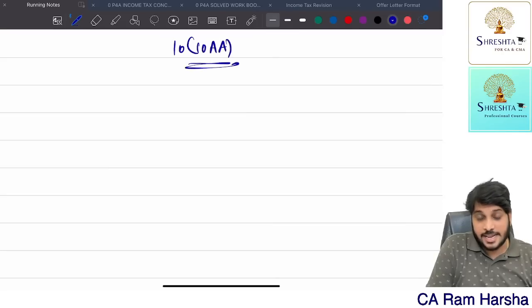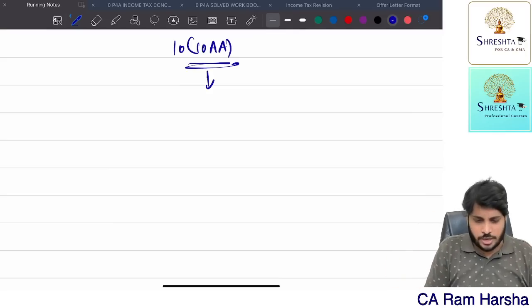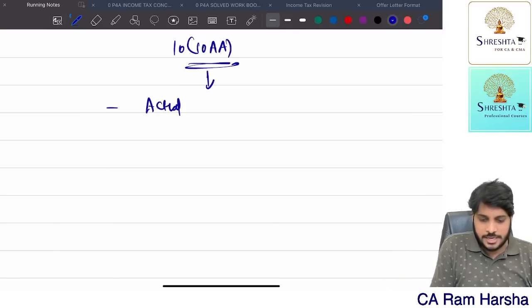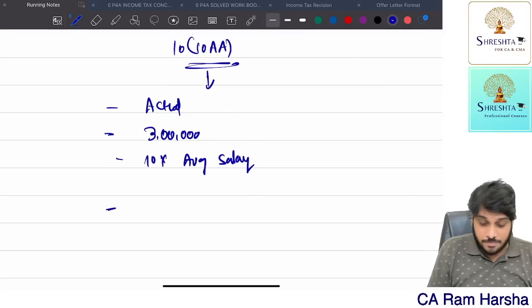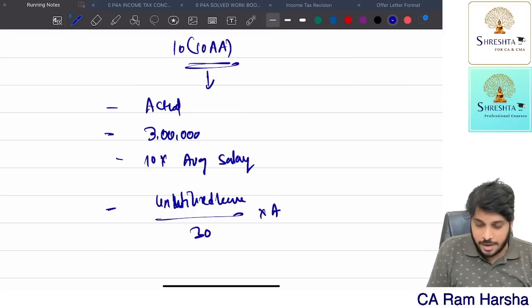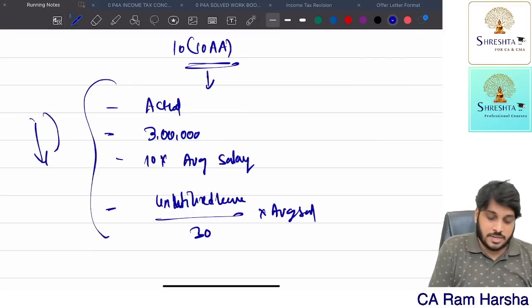If an employee is receiving leave salary, a government employee is fully exempt. A non-government employee, under Section 10(10AA), has leave encashment exempted to the extent of the least of the following. So the actual amount received is one criterion. 3 lakh is another. 10 months multiplied by average salary is another. Then unutilized leave identified, divided by 30, multiplied by average salary. Out of these 4 categories, whichever is lower, that is exempt.